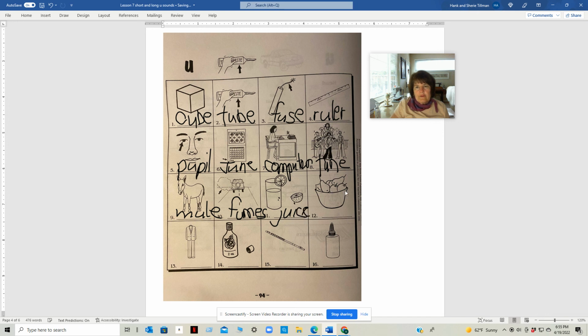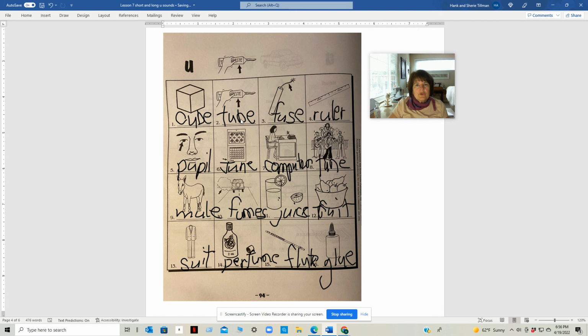This is juice, J-U-I-C-E, juice. Fruit, F-R-U-I-T, fruit. This is a suit, S-U-I-T, suit. This is perfume, P-E-R-F-U-M-E, perfume. This is a flute, a musical instrument, F-L-U-T-E, flute. And this is glue, G-L-U-E, glue. Let's look at these words again.